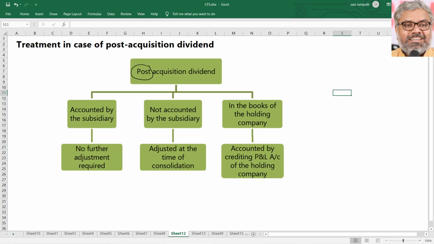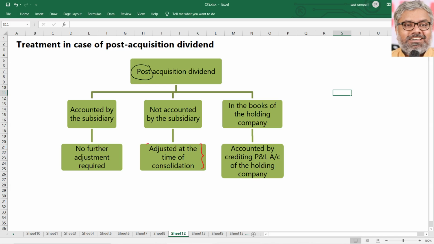If they are not accounted for by the subsidiary at the time of consolidation, they have to be accounted for, naturally. That is about the books of the subsidiary, which generally will not happen, because the subsidiary would have accounted for these items. If not, that has to be accounted for now, before consolidation.